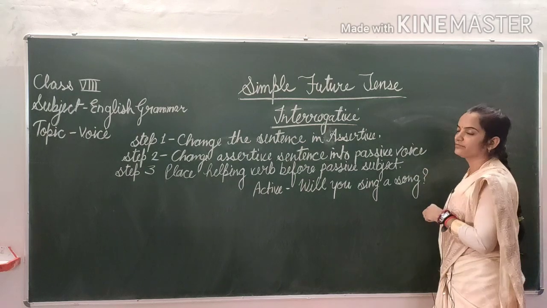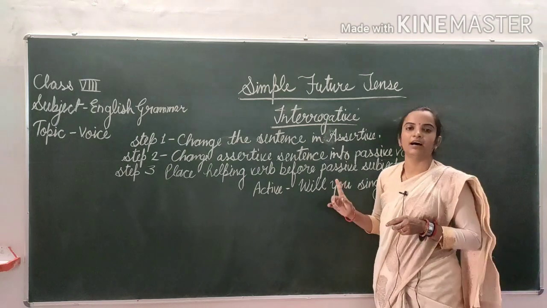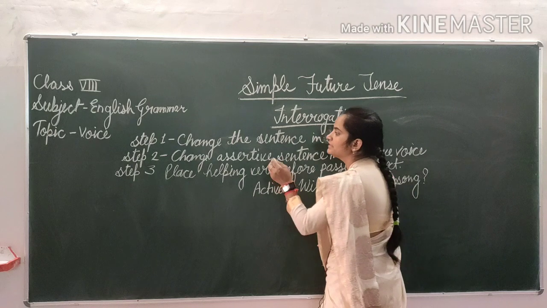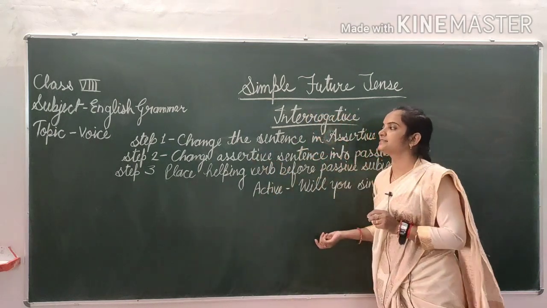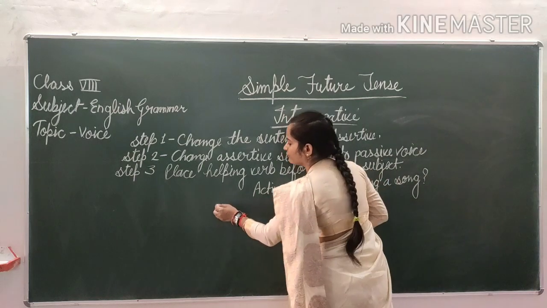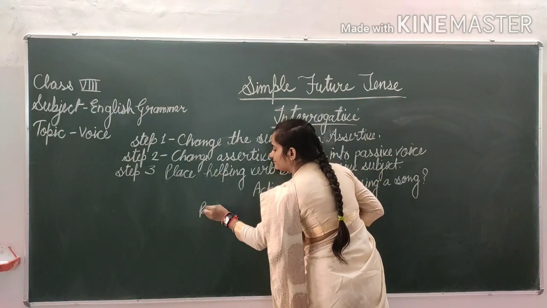Question mark in the last of the sentence. So I have taken one active sentence. Now we will change this sentence stepwise into interrogative passive voice.